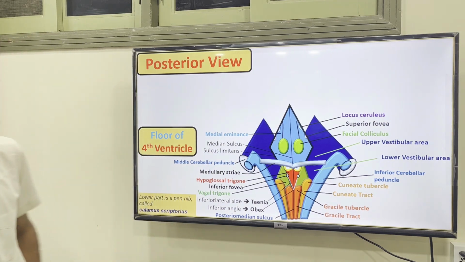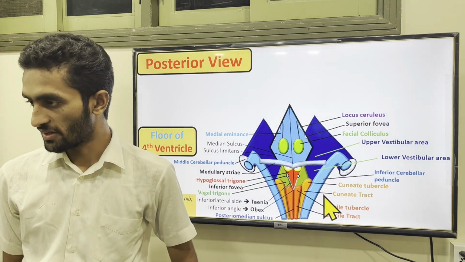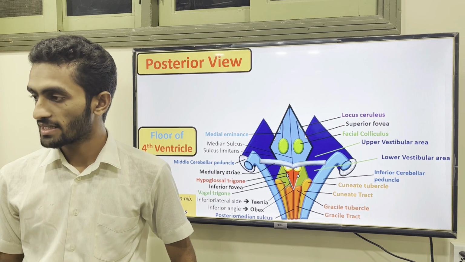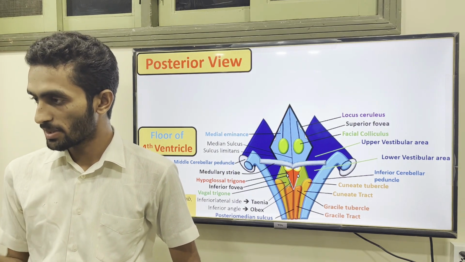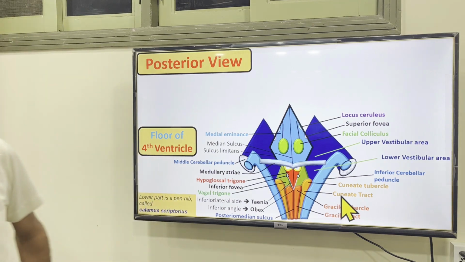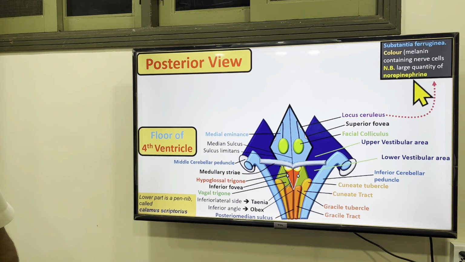The important thing is that they have norepinephrine, a large quantity of norepinephrine is present here. This is especially asked in physiology. The substantia nigra is a colored pigment because melanin is present, and the norepinephrine you will see in this area. So coming to the other thing.